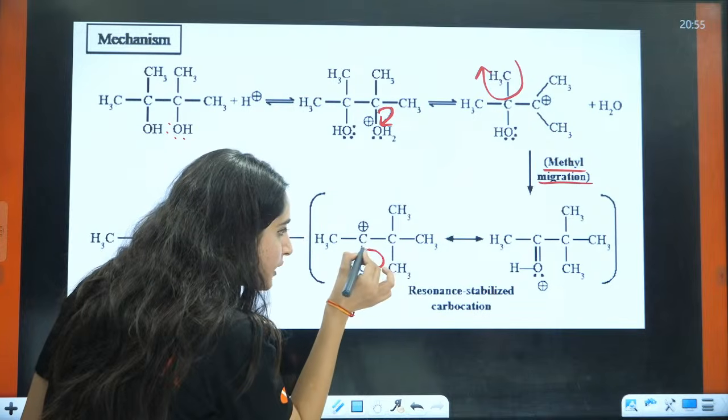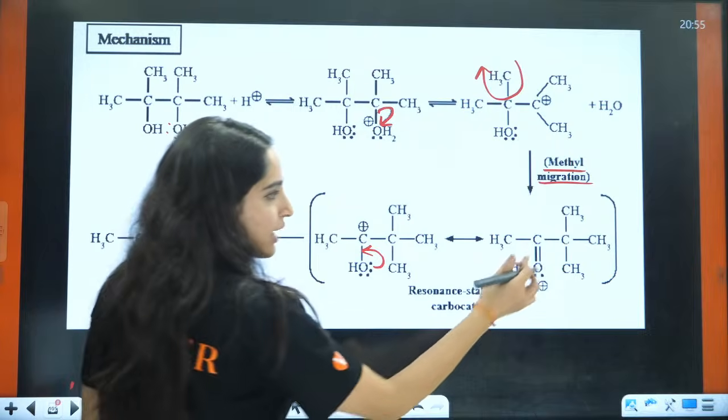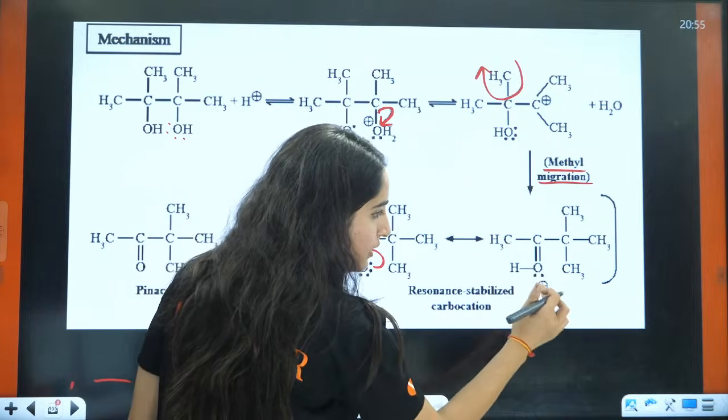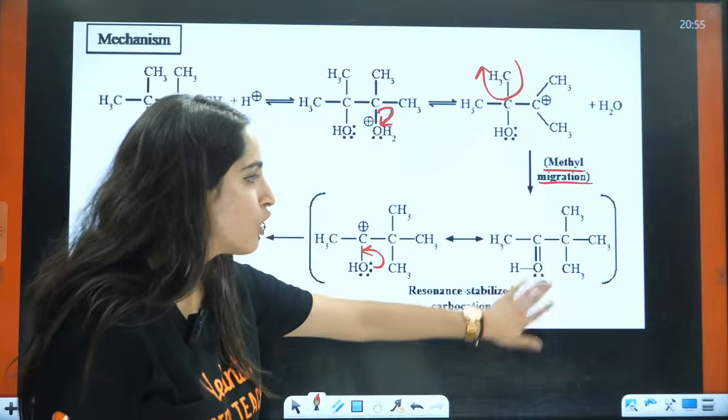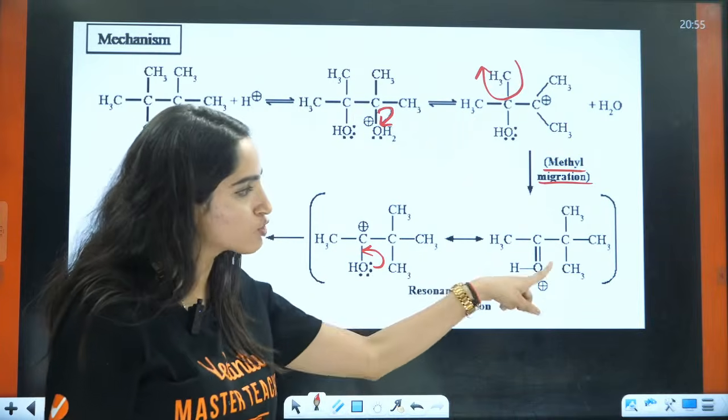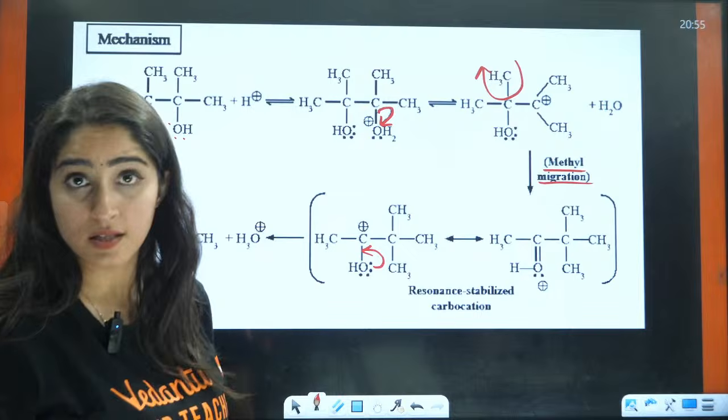Now what will happen? This will donate the lone pair here, right? And hence it will become a double bond. This is O, this is positive, right? Firstly, you should make this thing, then you should make this thing, right? This is what will happen.